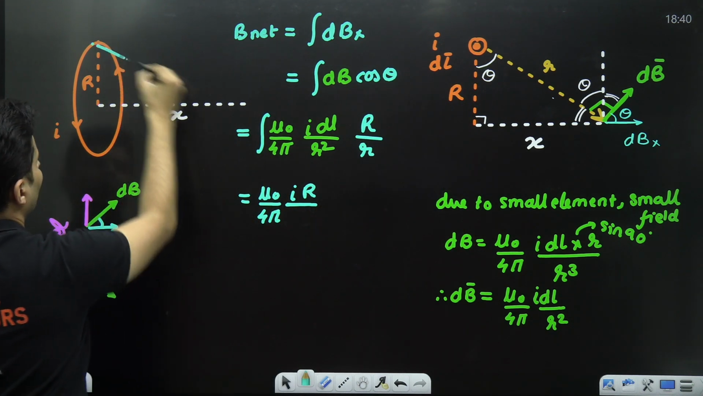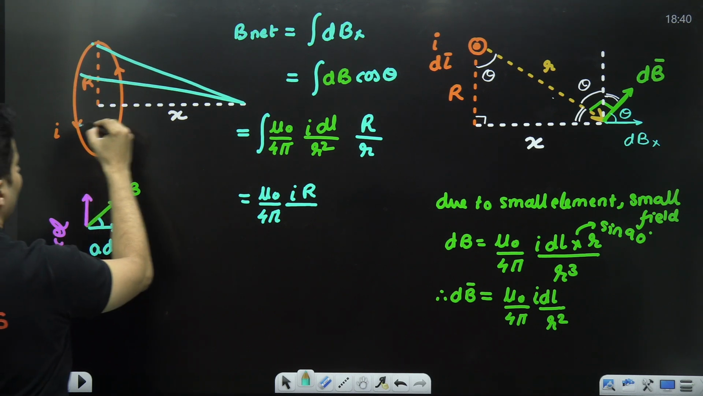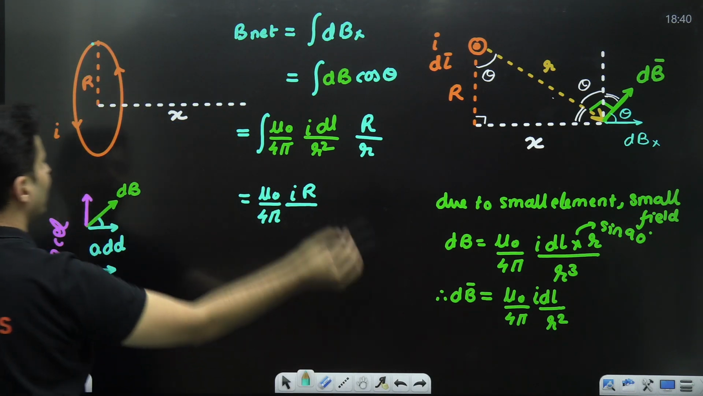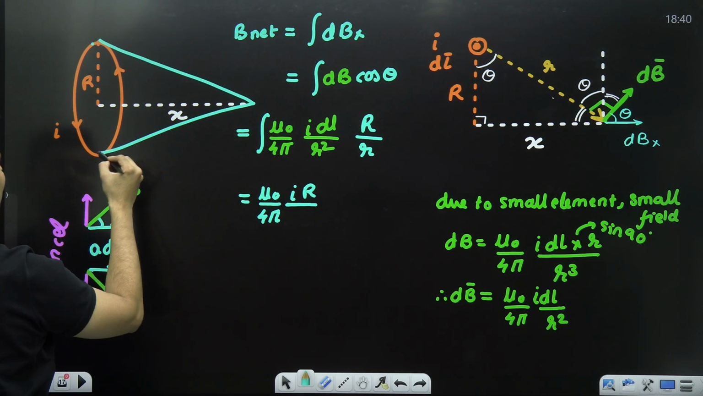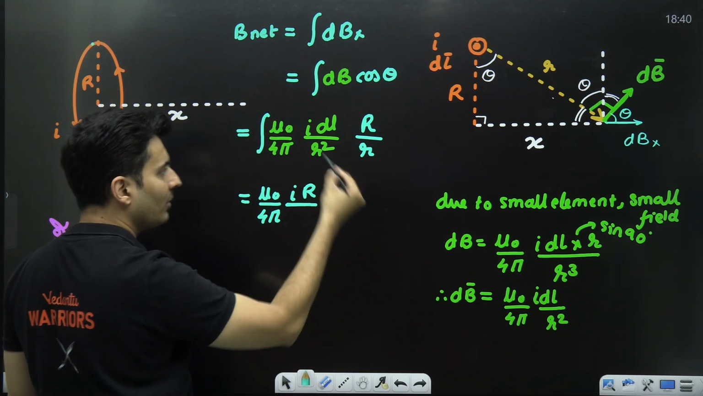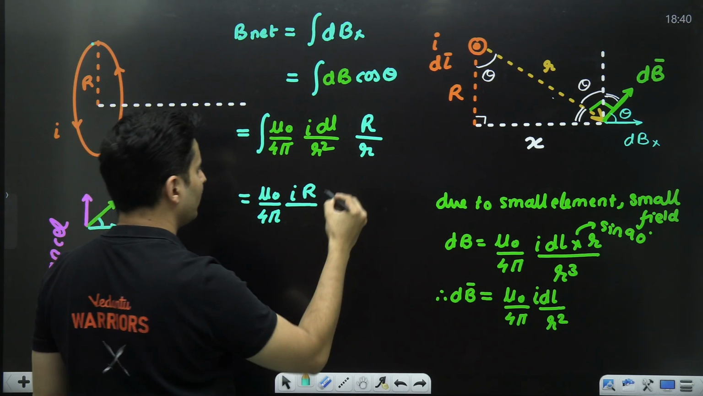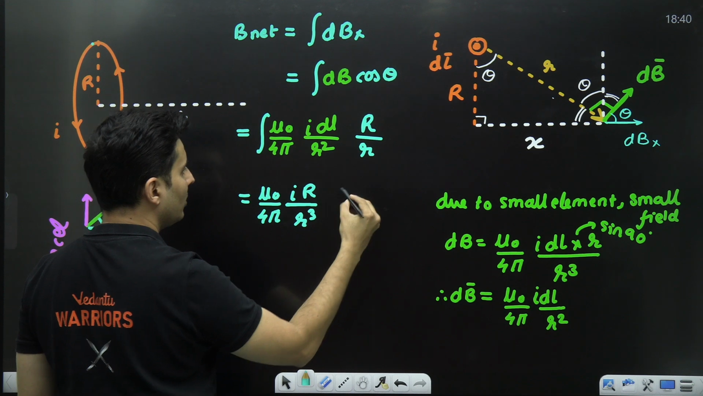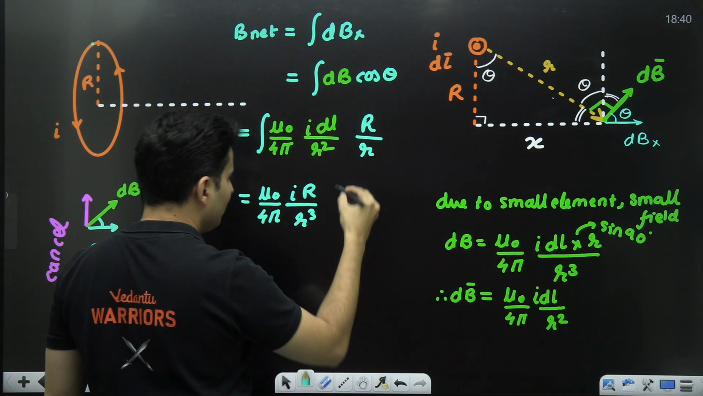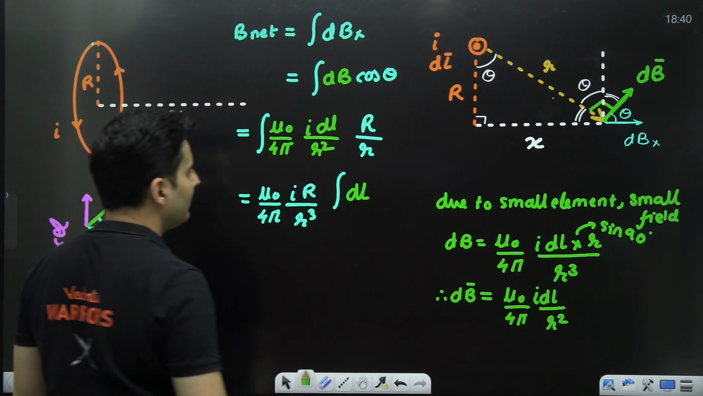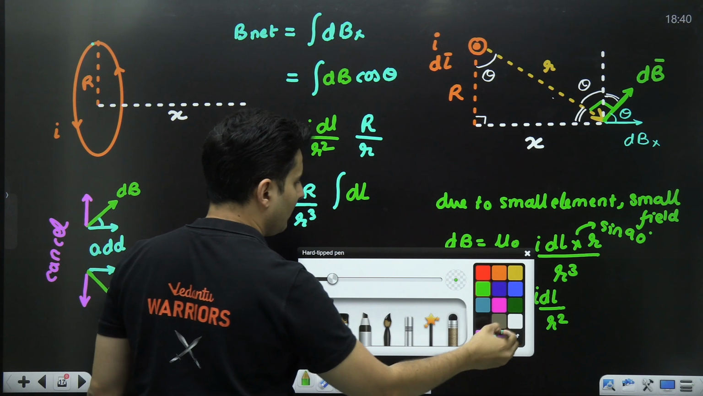No matter where you go, here, here, or here, this distance is always the constant. It's like a cone. I hope you are able to visualize. This is like a cone. This is the slanting surface, which is the same for all the sides of the cone. So even this r is a constant, so it will become r cube. Inside, I am just left with integration of dl. Nothing else is there, my dear students.